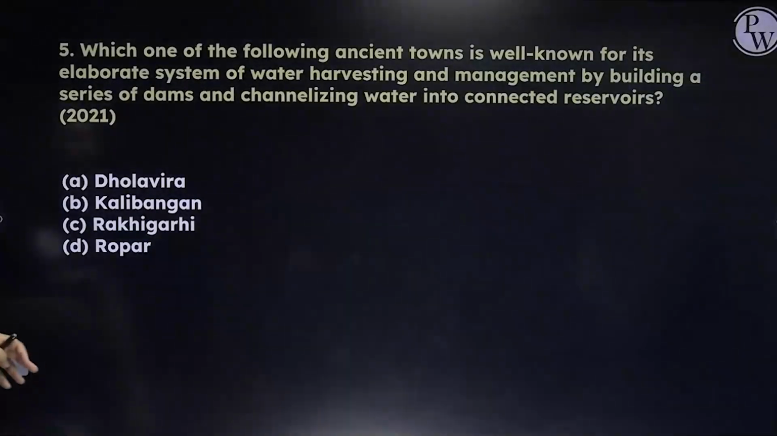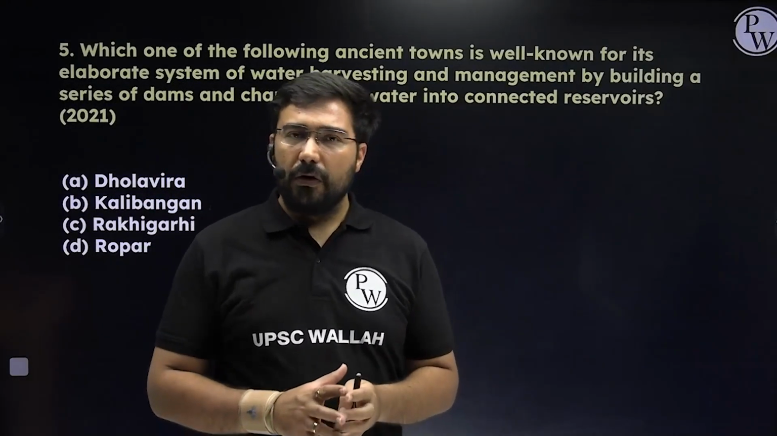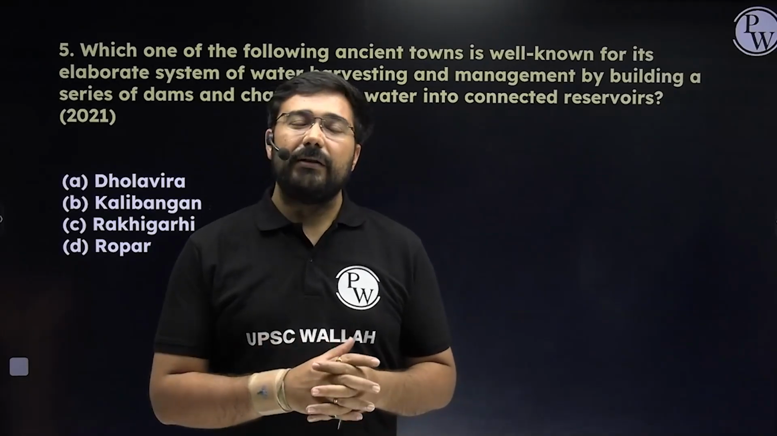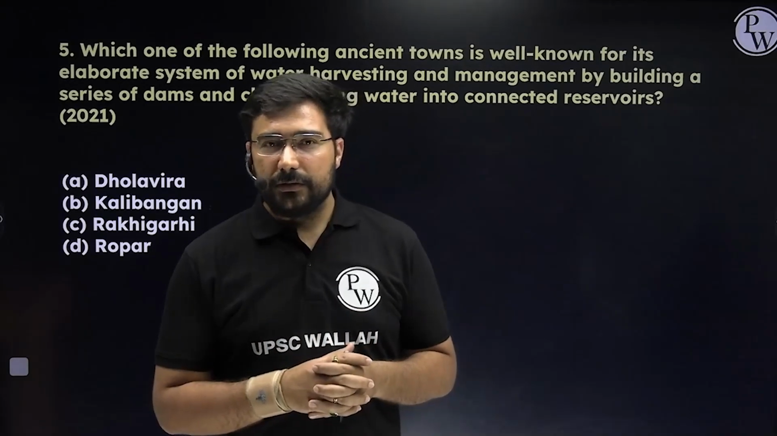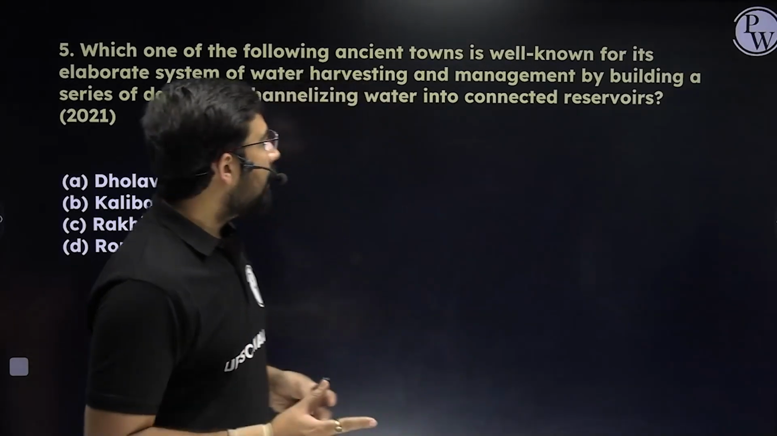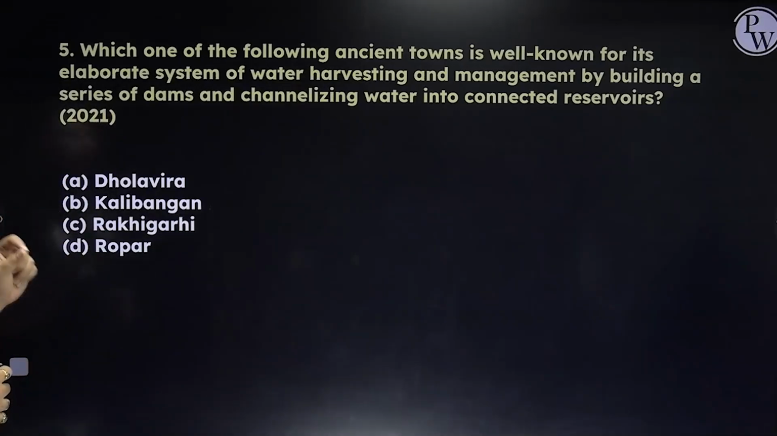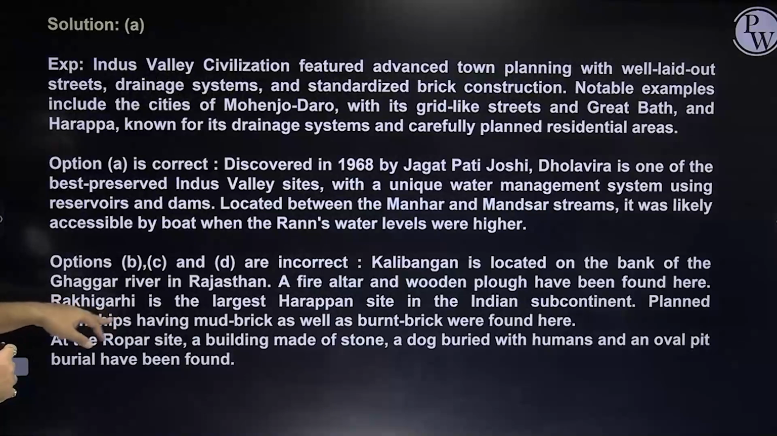Let us see some questions from Indus Valley civilization. Indus Valley civilization remains a very important topic for prelims. Please remember that. And more so, when Dholavira got the major status of a World Heritage Site, UPSC again asked this: which one of the following ancient towns is well known for its elaborate system of water harvesting and management by building a series of dams? So here the answer is only one, Dholavira. Answer would be A. Kalibangan is not famous for that, neither Takigadi nor Ropar. So answer will become A in this case.